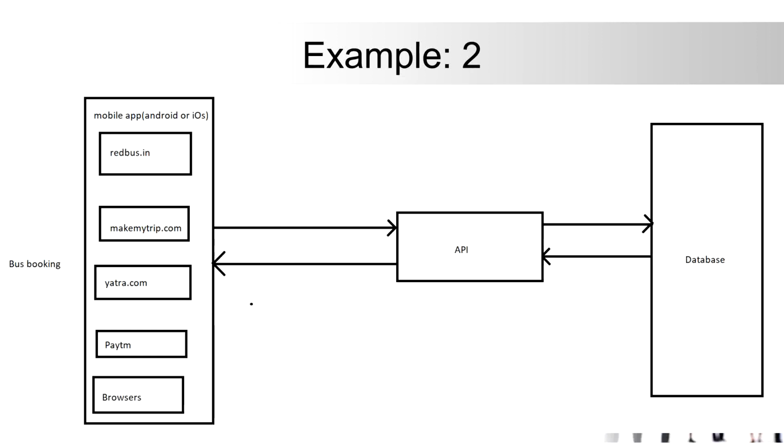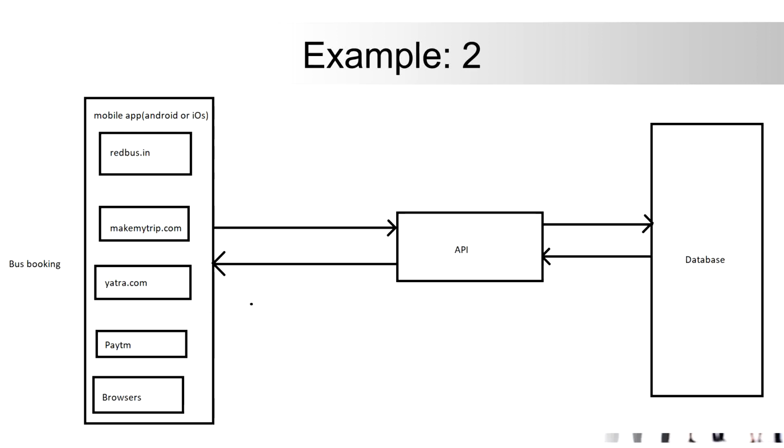So here we'll take one real-time example, right? Now you are trying to book a ticket. So how can you book a ticket? There are a lot of platforms as of now, right? You can use redbus.in to book a ticket, and you can go to MakeMyTrip. Again, you can book a ticket. You can use Yatra to book a ticket. With Paytm, you can book a ticket, and via browsers also, right?